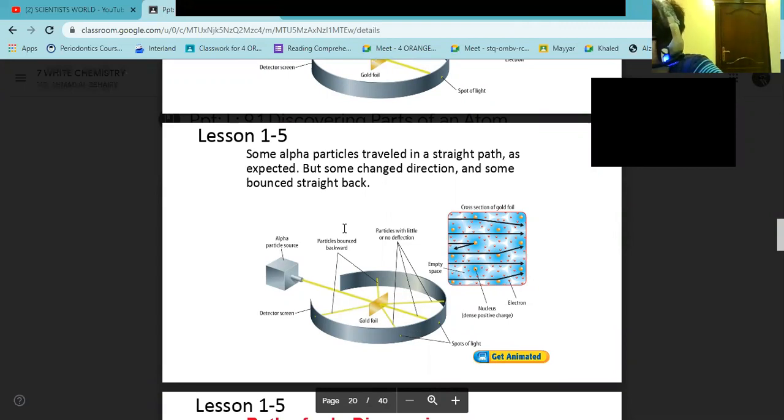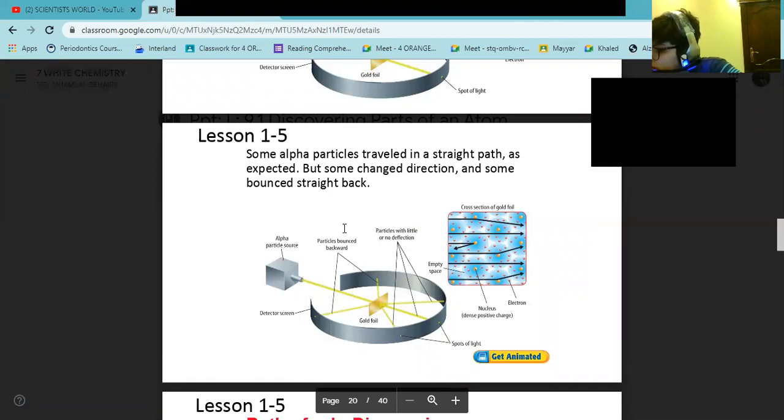Most of the particles did indeed travel through the foil in a straight path. However, a few particles struck the foil and bounced off to the side. Some of the particles bounced straight back. Rutherford later described this surprising result, saying it was almost as incredible as if you had fired a 38 centimeter shell at a piece of tissue paper and it came back and hit you.